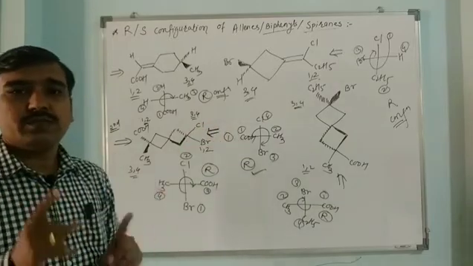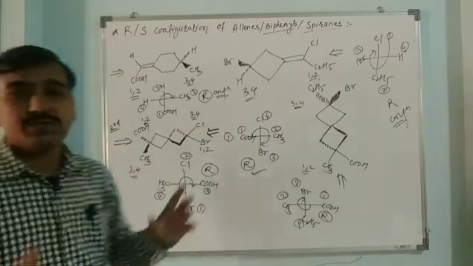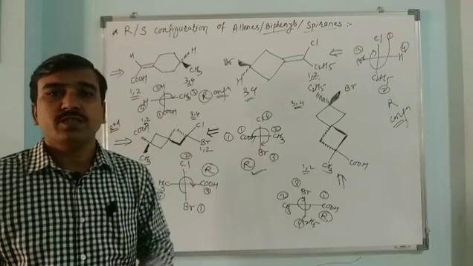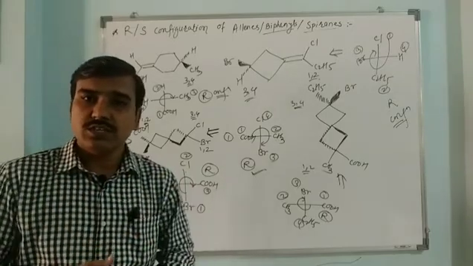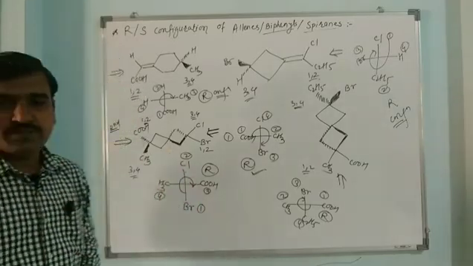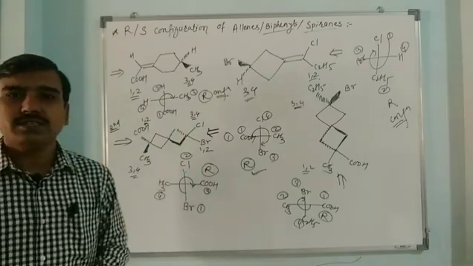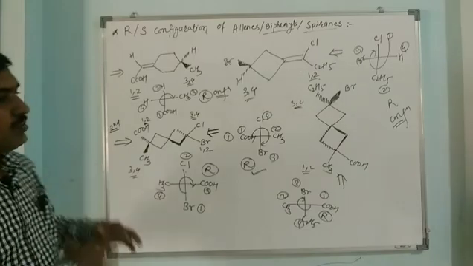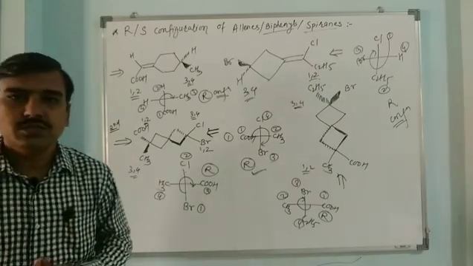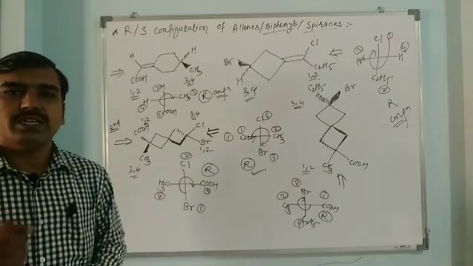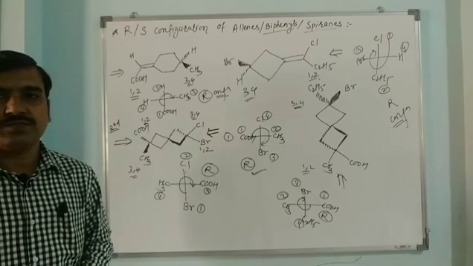Representation is different when we are observing the molecule from different ends. So always remember which side we are observing from, and accordingly place the groups. The closer groups take 1, 2 priority and the rear side groups take 3, 4 priority. So in this way it is very easy to recognize the configuration of allenes, spiranes and biphenyls. Thank you.